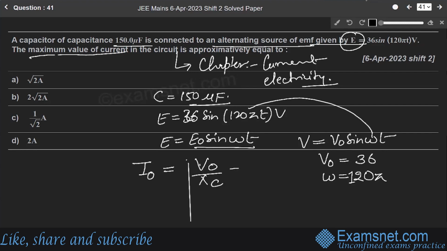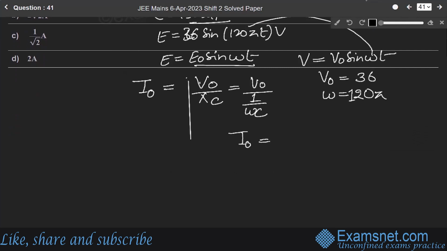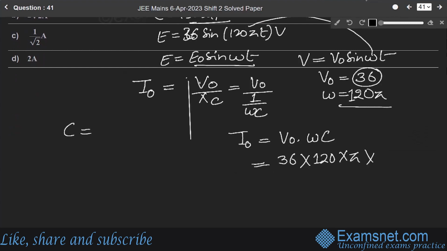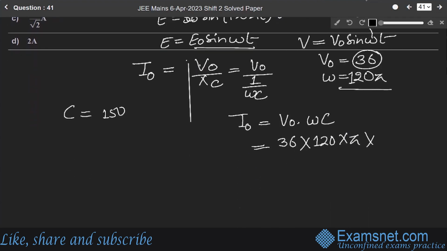Reactance is equal to 1 over omega C, so V naught over 1 over omega C. So I naught will be equal to V naught into omega C. Here V naught is 36, omega is 120 pi, and C is given as 150 microfarad, which is equal to 150 into 10 to the power minus 6 farad.